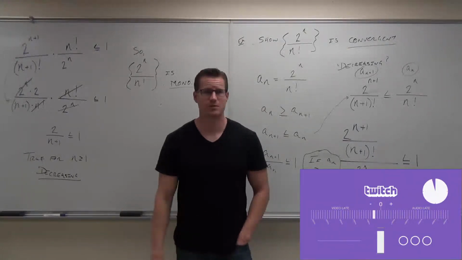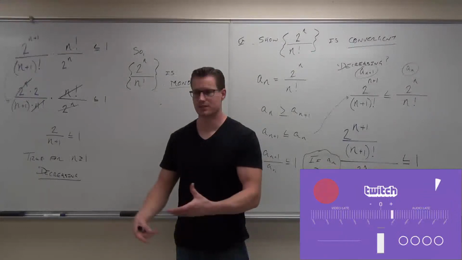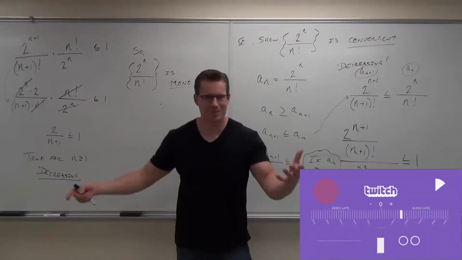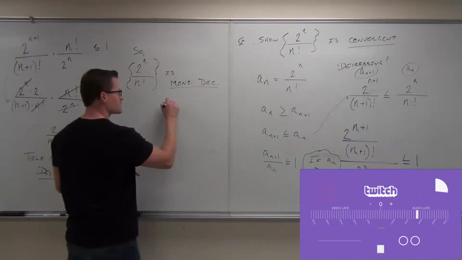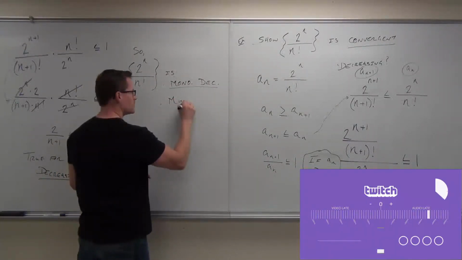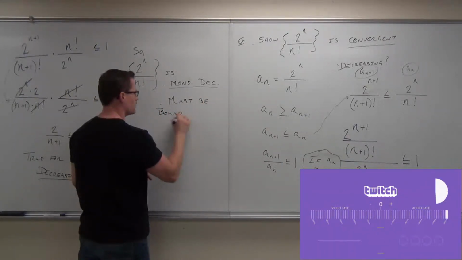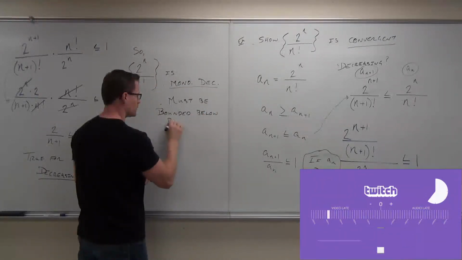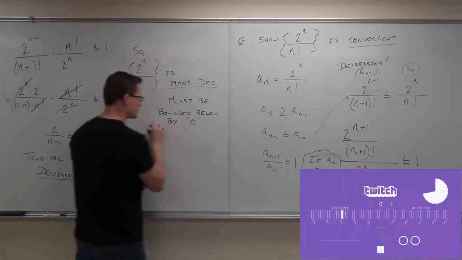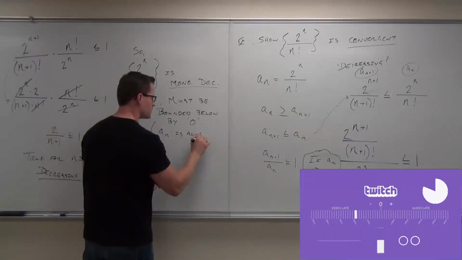What's the smallest value you could possibly attain or get close to? 0. That means it's bounded below by 0. Does that make sense to you? It's got to be. You answered the question yourself. If it can't be negative, then this must be bounded below by 0. This is because a sub n is always positive.